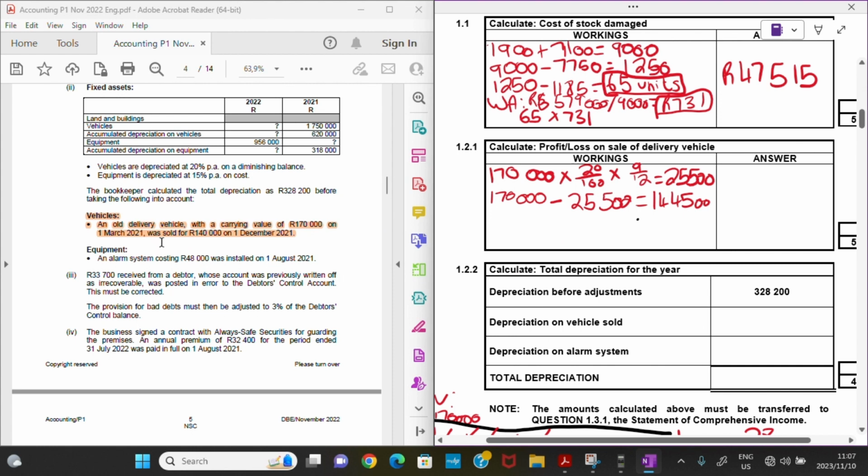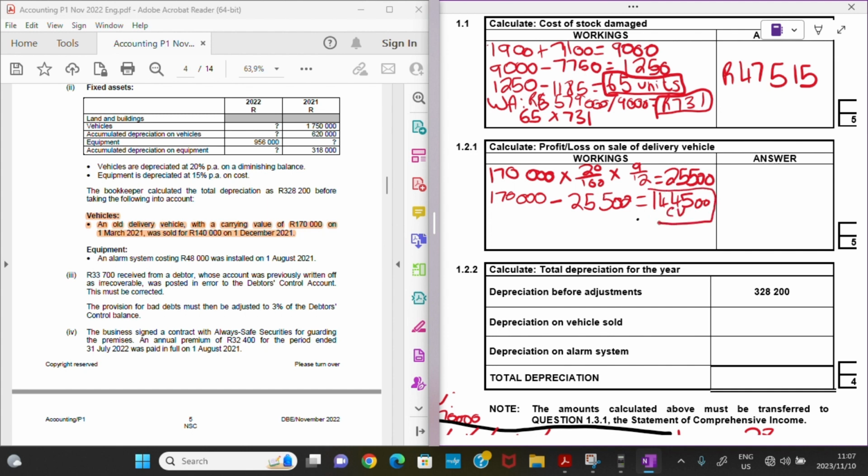So let's see. We are also told now that it was sold for 140,000. By the way, this is the carrying value on the day at which my delivery vehicle was sold, right? And this is the amount at which it was sold for. It was sold for 140,000, right? So to get my profit or my loss, I'm going to take the price at which my delivery vehicle was sold, which is now 140,000 rands, and I'm going to subtract the carrying value of that delivery vehicle.